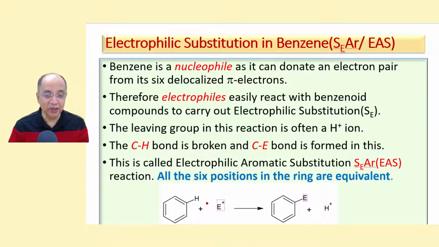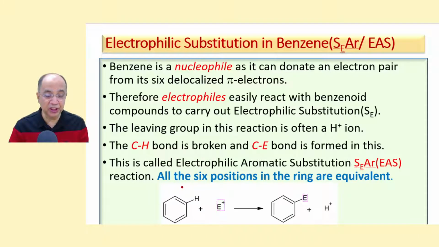Since E plus is the attacking group, the electrophile, and this is a nucleophile, the reaction is electrophilic substitution, and therefore the leaving group has to be a positive ion. The incoming group is a positive ion, so the outgoing group has to be a positive ion, H plus from benzene.